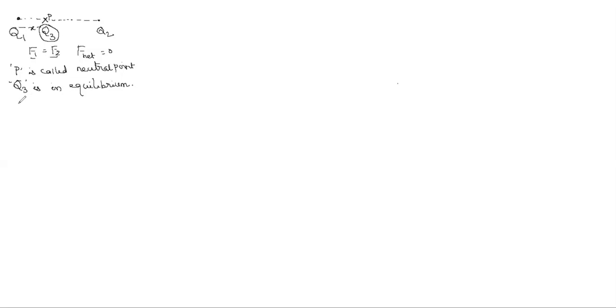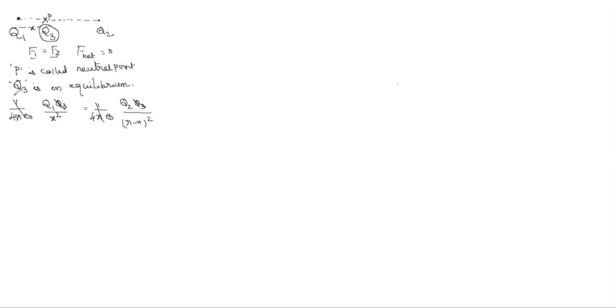While equating, as in the previous class, the 1 by 4 pi epsilon naught on both sides gets cancelled. F1 on Q3 is Q1 Q3 by x square, and F2 is Q2 Q3 by (R minus x) square. If you solve this equation, Q3 also gets cancelled.